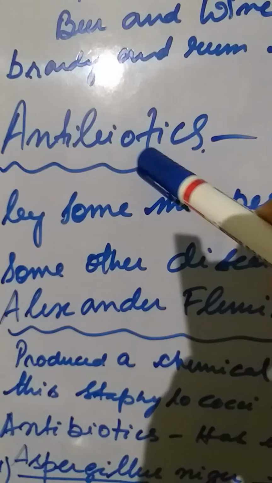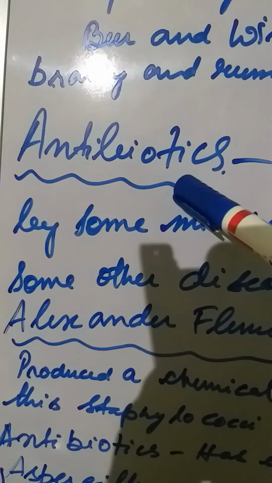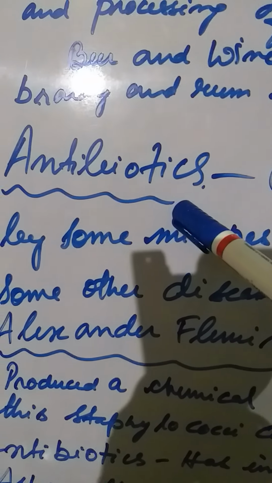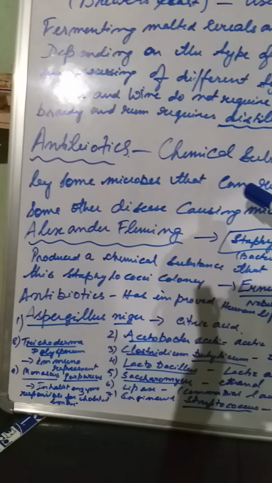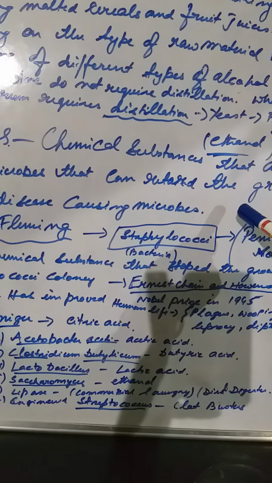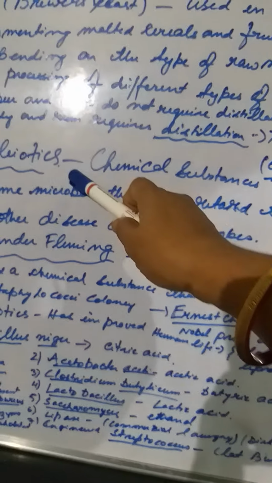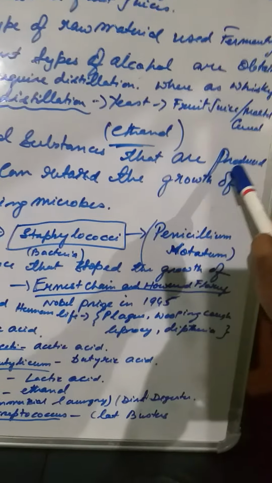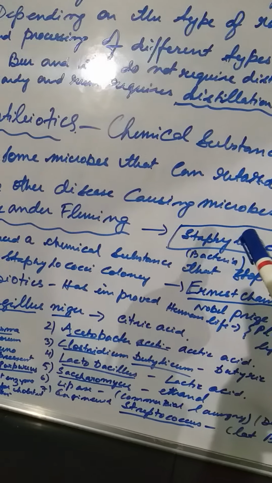Now then come the antibiotics. The invention of antibiotics is basically a boon to human beings. So what are antibiotics? Antibiotics are certain chemical substances that are produced by some microbes and that can retard the growth of some disease causing microbes.